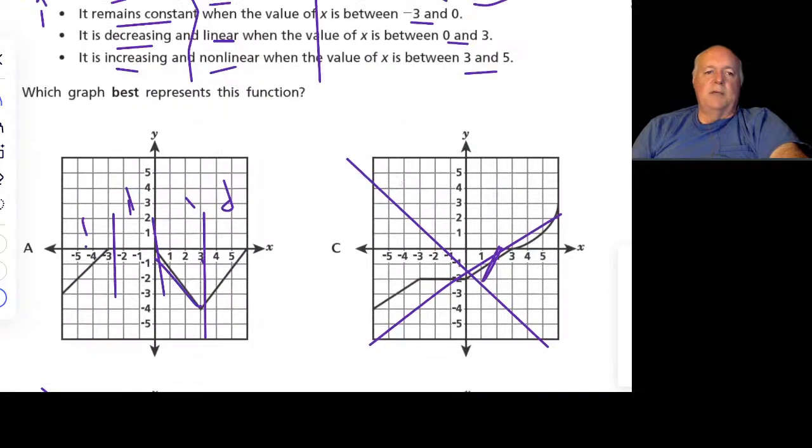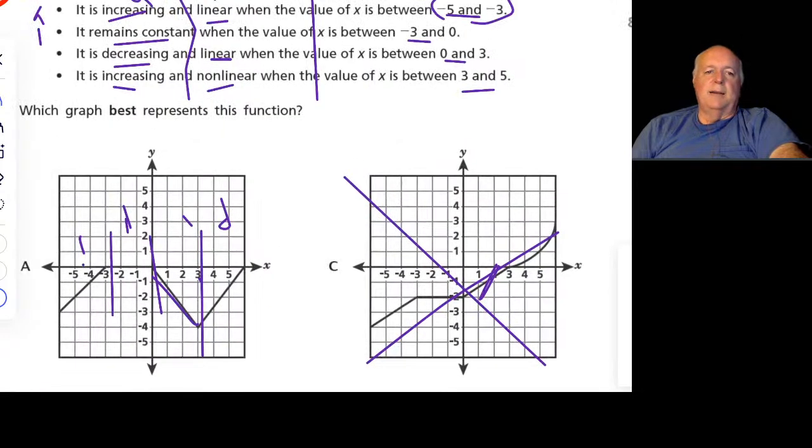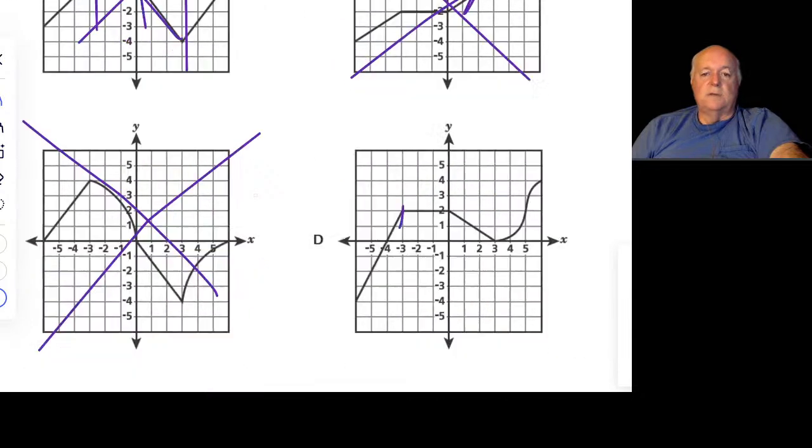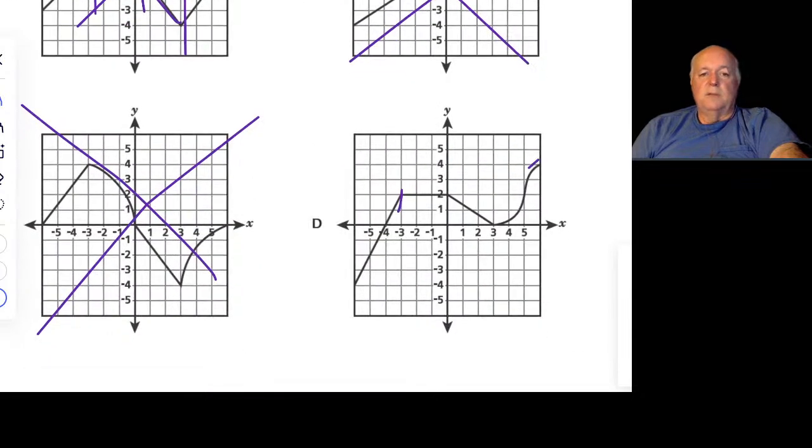And then it's increasing and nonlinear between 3 and 5. So on choice A, it is increasing between 3 and 5, but it's linear. So A is out. So if we did this right, between 3 and 5, what was the choice we had left? Right. This is not a line, it's a curve. Okay, so that's our answer, D.